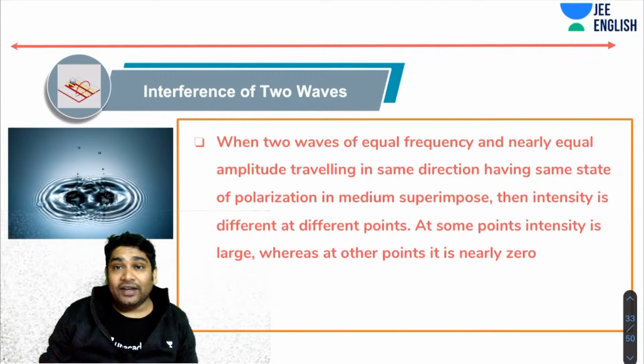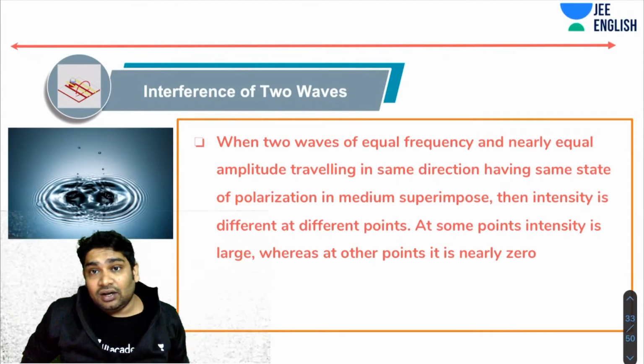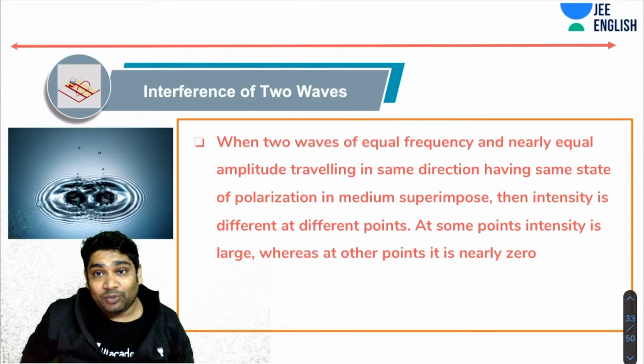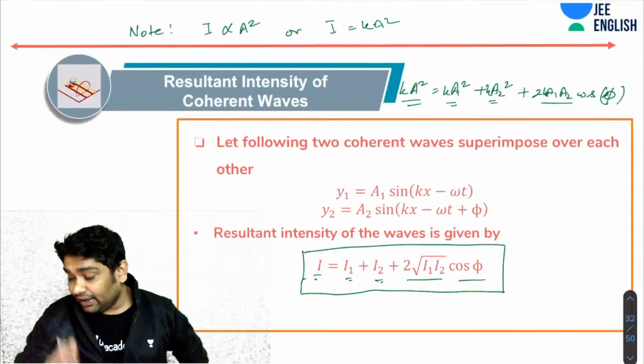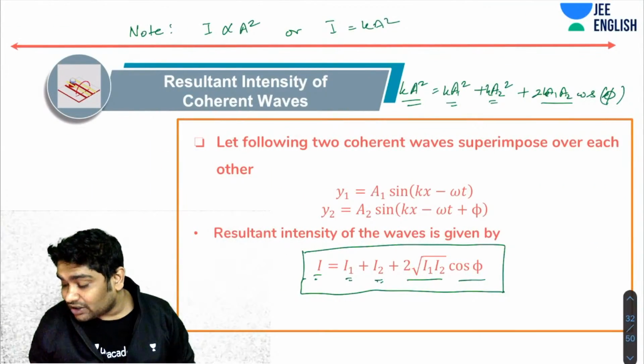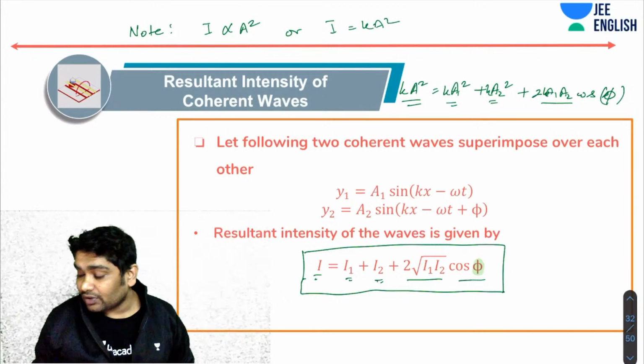Now, when two waves of equal frequencies and nearly equal amplitude, traveling in the same direction, having the same state of polarization, superimpose in a medium, then the intensity at different points is different. Depending on the value of phi, you will get different intensities.